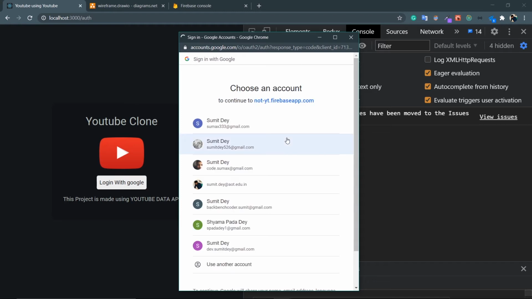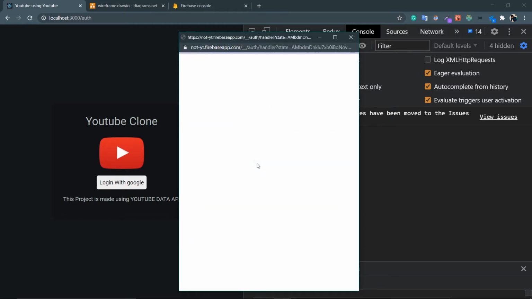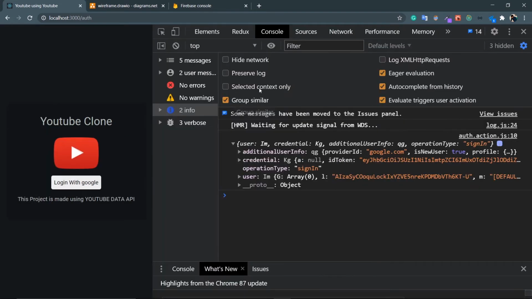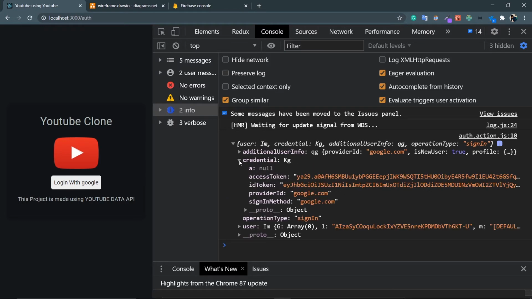Sign in at Google. Click on any of these accounts, like I have 12 or 13 Gmail accounts. Just click on this code.sumax. Go to the console. Here it is. I have my user. So what I need basically from this credential, I need this access token. Using this access token I can be authorized in the YouTube API.